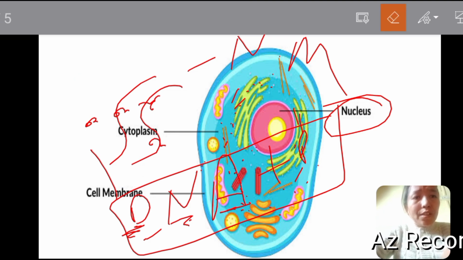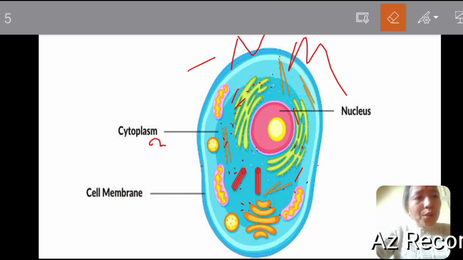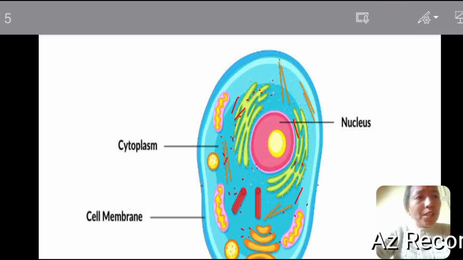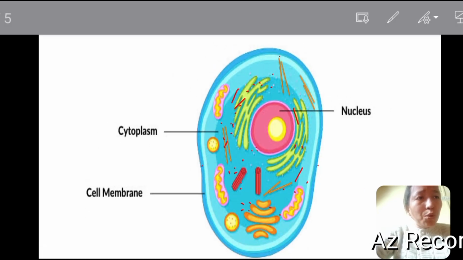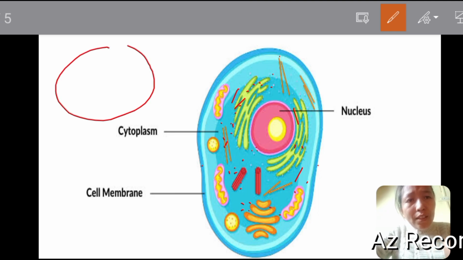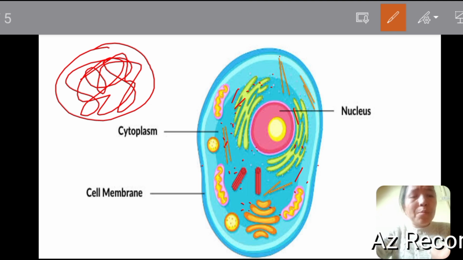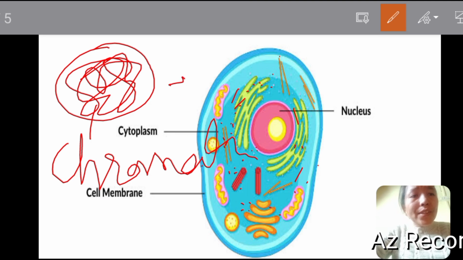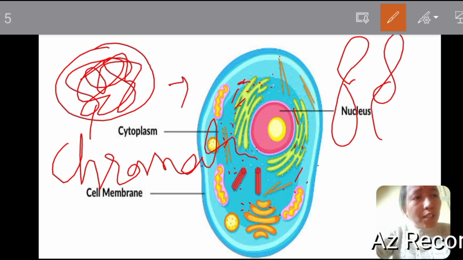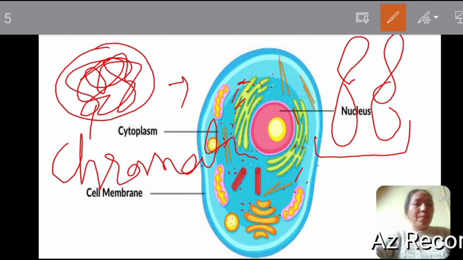Before cell division, this chromatin starts to condense and come into a specific shape, and that is known as a chromosome. Apart from the chromosomes, inside the nucleus there is some fluid, and this fluid is known as nucleoplasm. So these are the main three components of the cell.